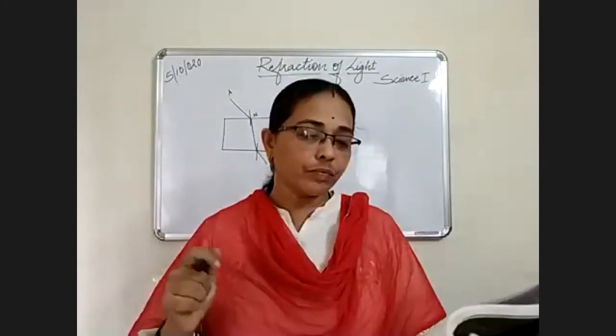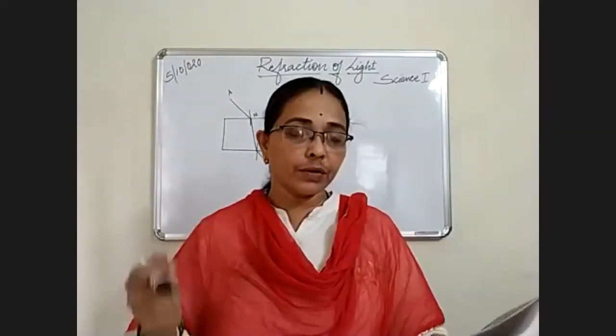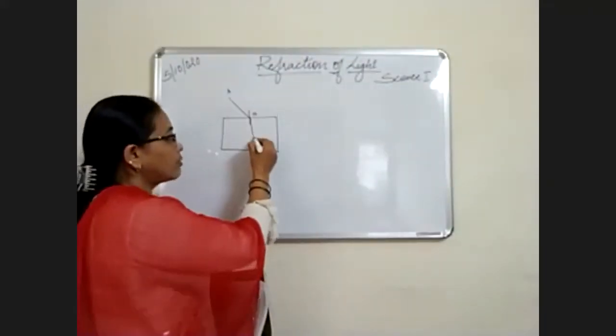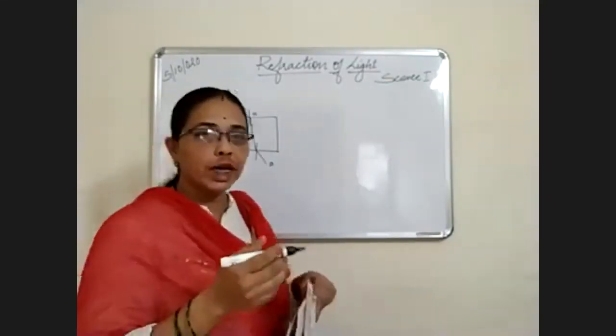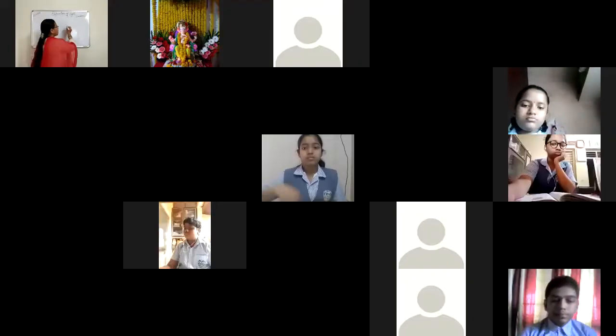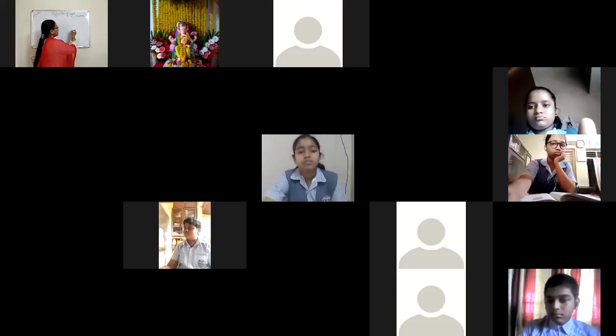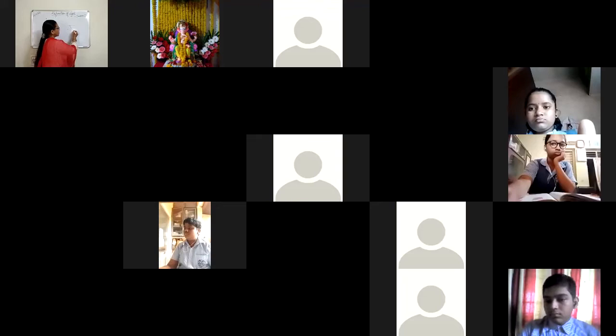So when the ray of light travels from air to the glass, what is the rule? The incident ray and the refracted ray are on opposite sides of the normal. In reflection, what happens here? The incident ray and the reflected ray are on the same side of the normal.